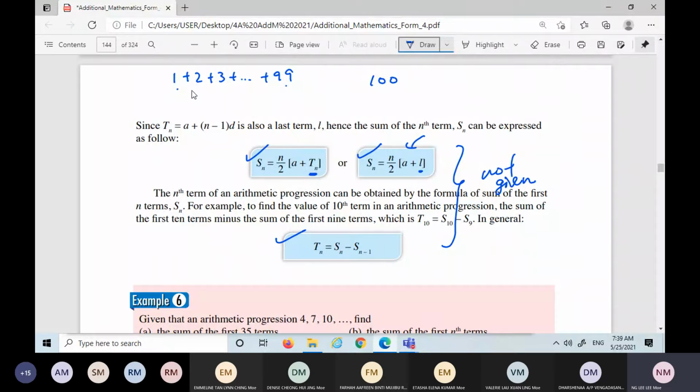The number of terms here: 1 is the first term, 2 is the second term, 3 is the third term, so 99 will be the 99th term. Altogether it is 99 divided by 2, which gives 44.5, and then times 100. So your answer is 4450.